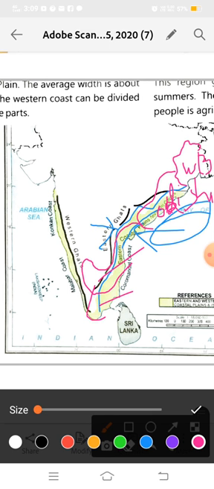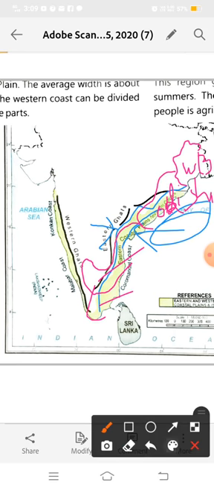And the width of the coastal plain is not the same everywhere. It means that from place to place its width varies, it is different. So the average width is about 125 kilometers. When we calculate the average width of the eastern coastal plain, it comes to about 125 kilometers.